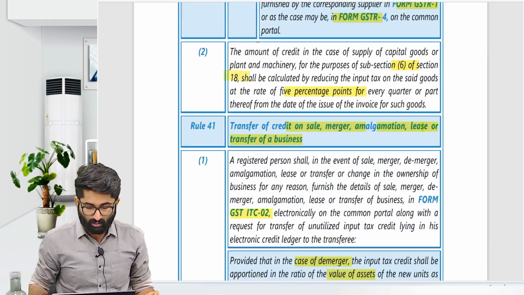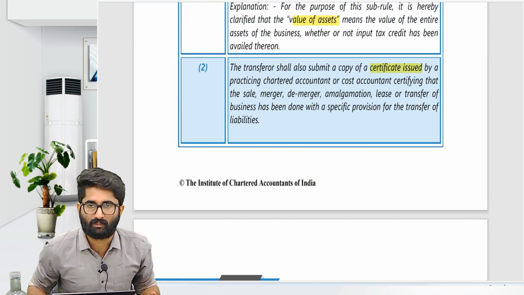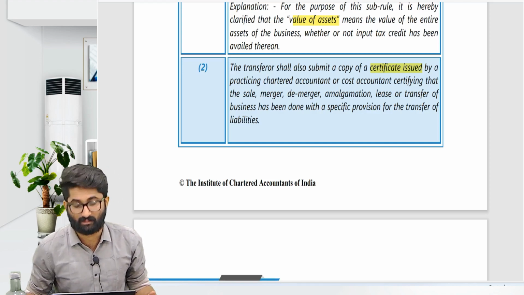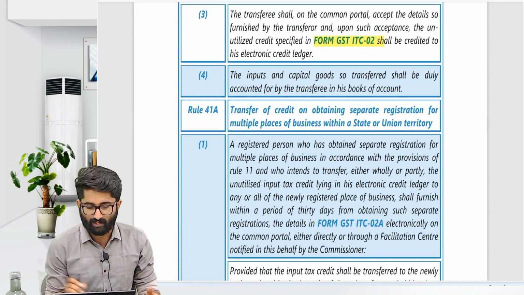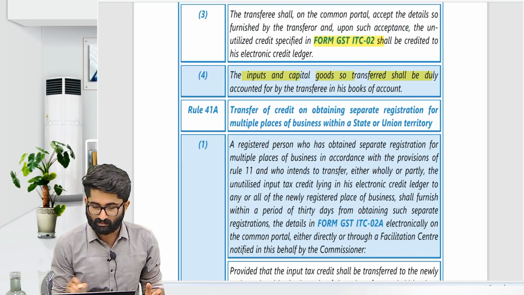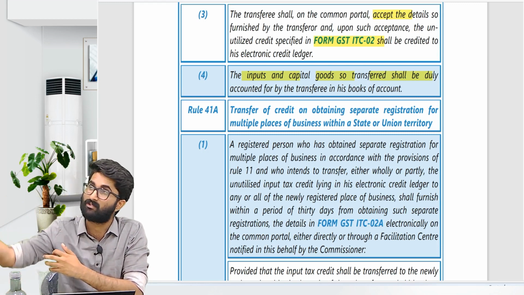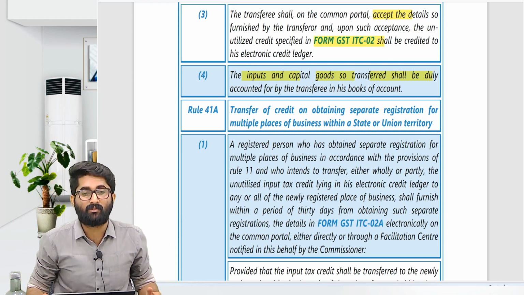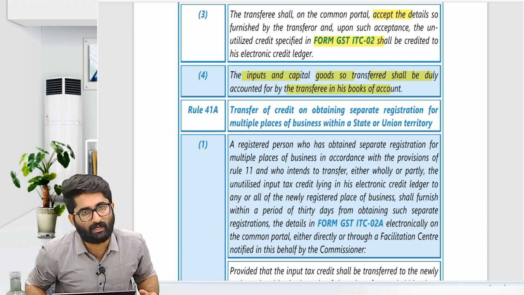Next, rule number 41 sub rule 2: the transfer also has to submit the certificate issued by a chartered accountant, CA or CS, correct? No, a practising chartered accountant, not CS, cost accountant, I am so sorry. And form GST ITC 02 has to be filed, and inputs and capital goods so transferred shall be duly accepted. See, he has to first of all accept. Whenever I transfer to another person, in his GST number he has to log in and accept. Once that person accepts, whatever goods are transferred should be shown in his balance sheet and books of accounts.